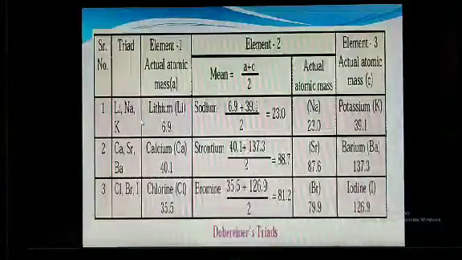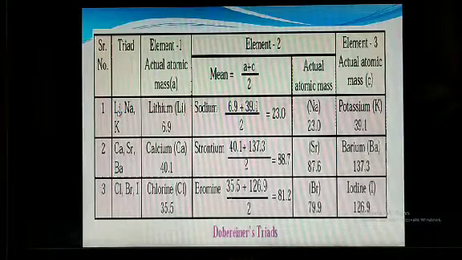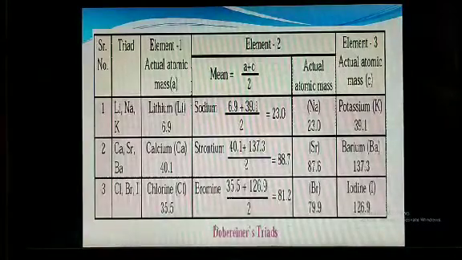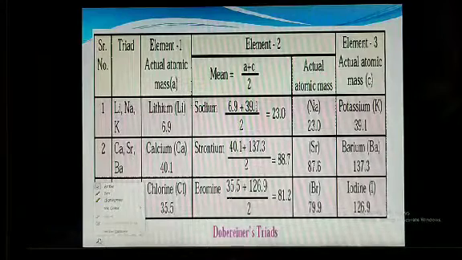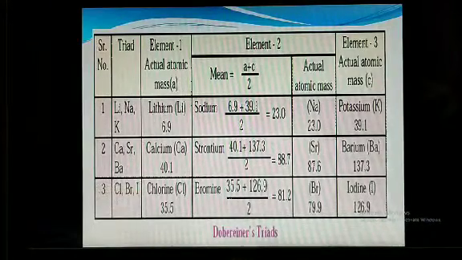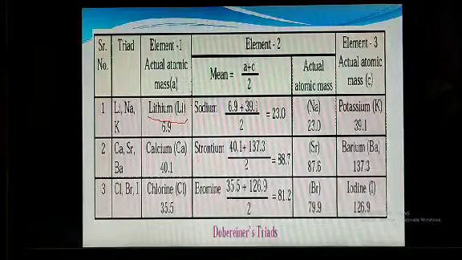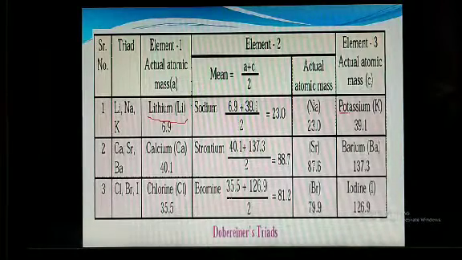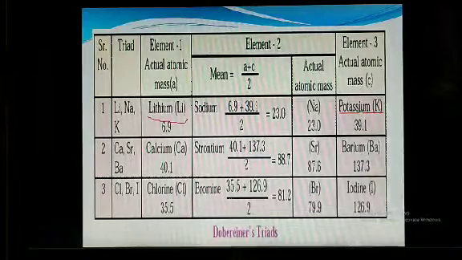Now we are considering the following triad: lithium, Li. Here lithium is there. This lithium has an atomic mass of 6.9, and the last element is potassium. That potassium has an atomic mass of 39.1.